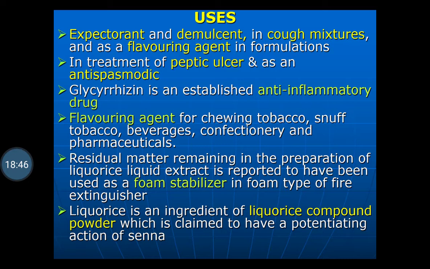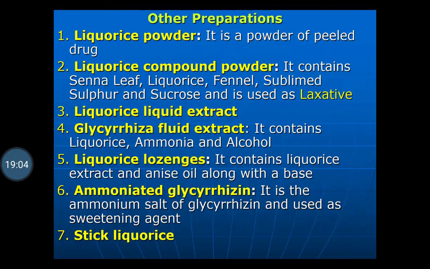Licorice is an ingredient of licorice compound powder, which is claimed to have a potentiating action on senna. So it is marketed as licorice compound powder along with other drugs such as senna, so that it increases the effect of these other drugs.